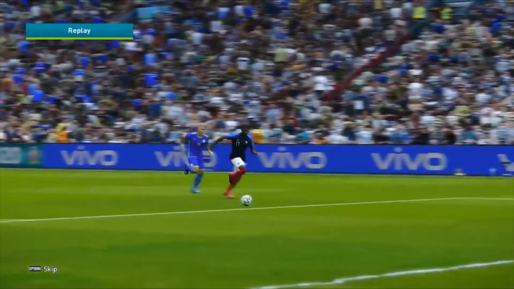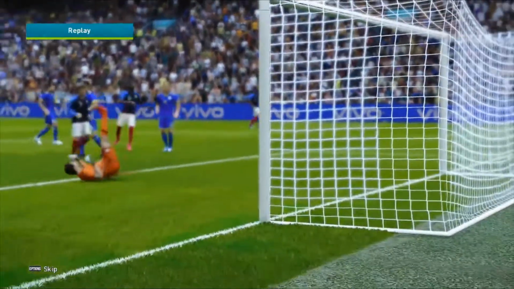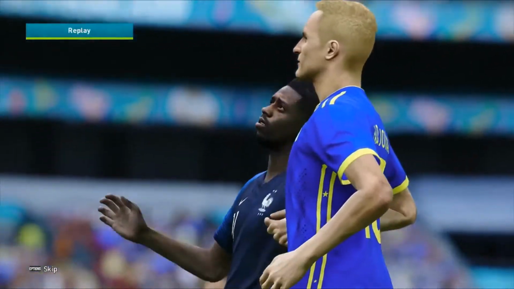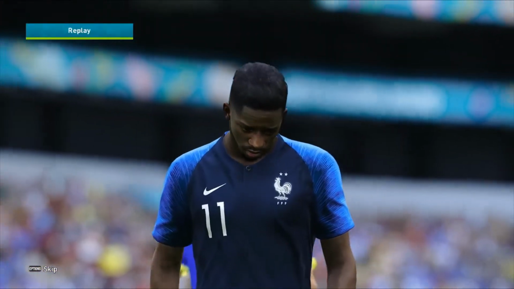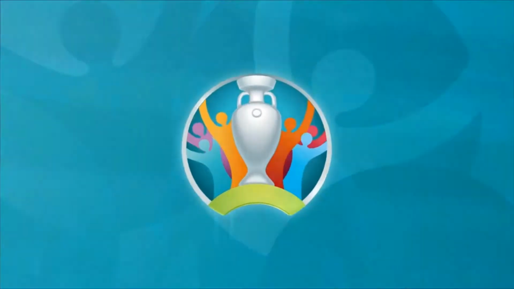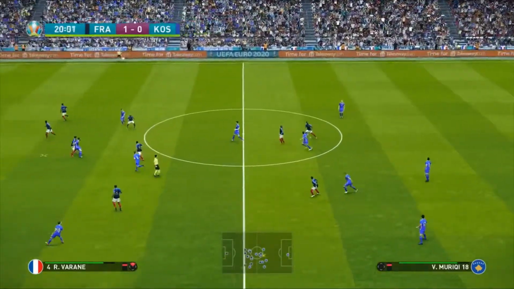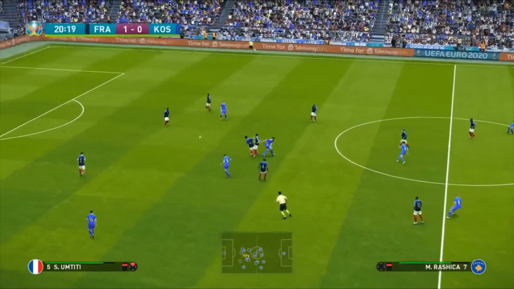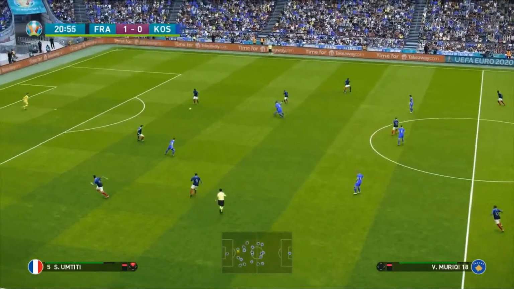Just takes a touch, puts it onto his left foot, curls it, and it's just wide of the post. Another great opportunity there. It could have been 2-0. Ousmane Dembele, frustrated with himself, of course, scored the first goal in this game to make it 1-0, 5 minutes in. Are we going to see Kosovo have any opportunities in this game? Of course, it's going to be so hard for them.